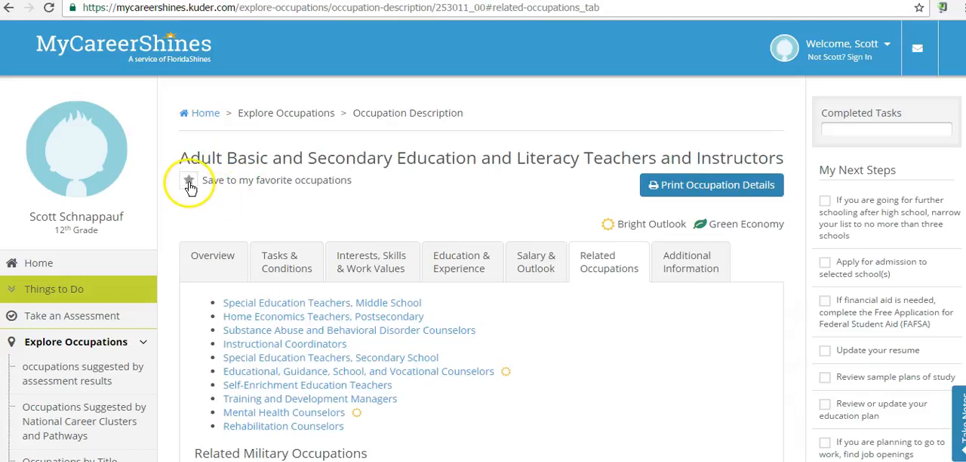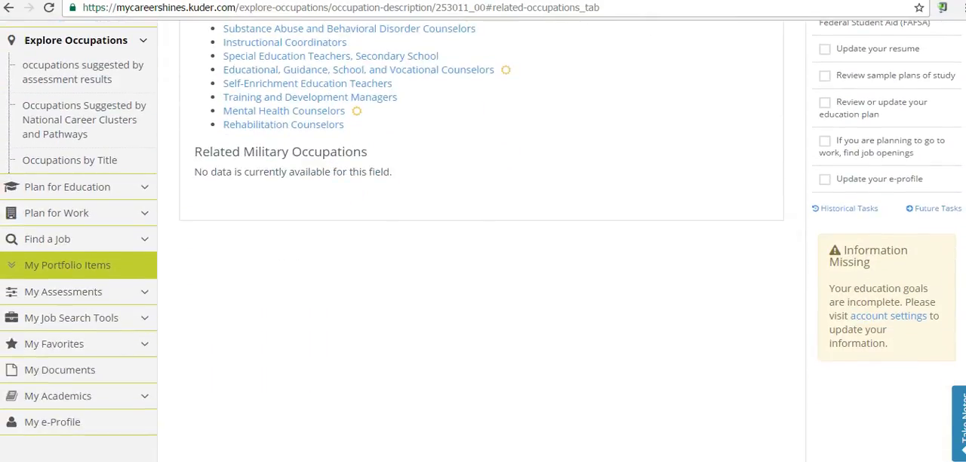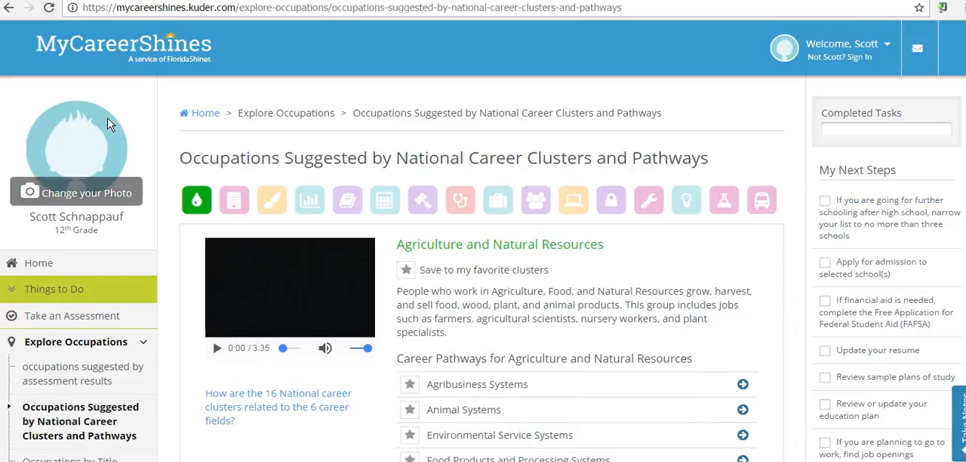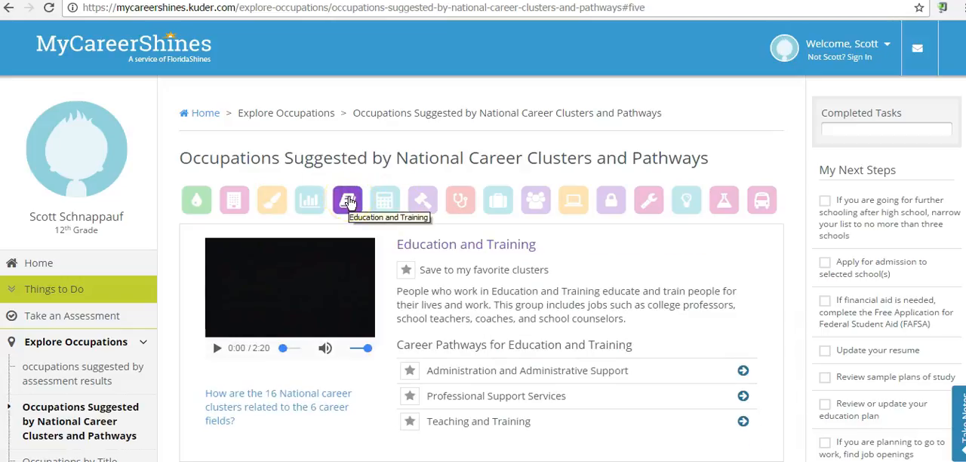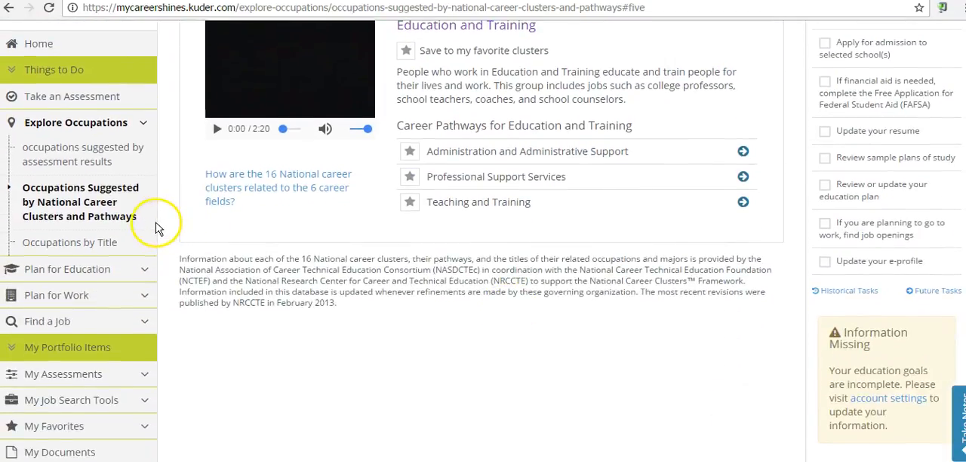There's this little gray star. So whenever I come across something that I want to be able to find easily in the future, I can just click on that star and then it'll be located down here under my favorites. Okay, that's really a great way of looking. Other ways that we can look for careers might be based on those national career clusters. If you remember correctly, mine had education and training, so I would scroll through each of the 16 career clusters. Say I know I want to be in education and training, but I'm not sure what that's going to look like, so I can search for those career reports based on those national career clusters and pathways.